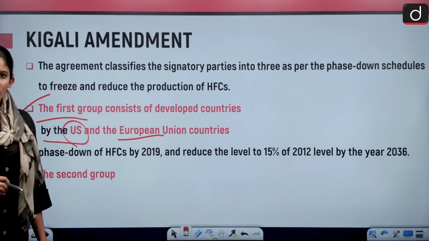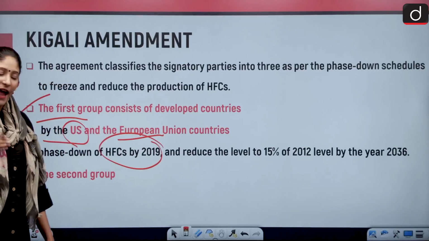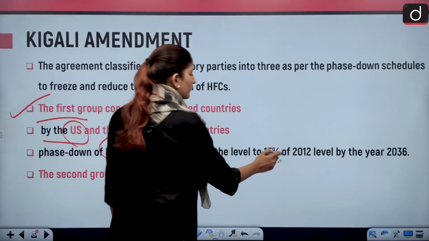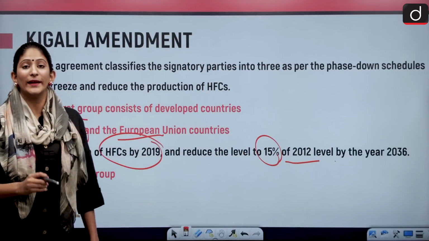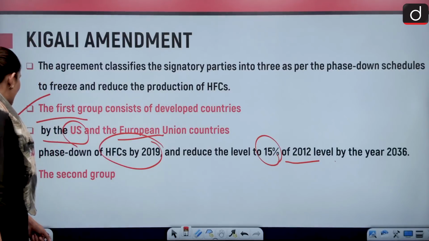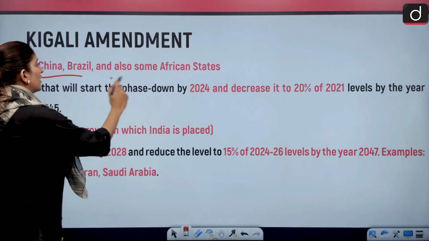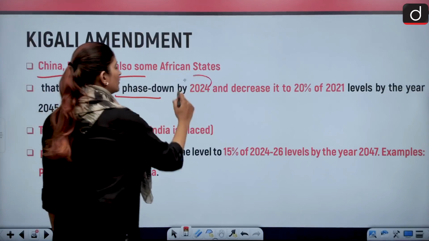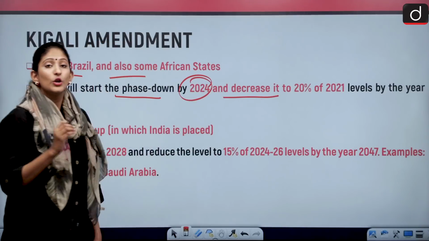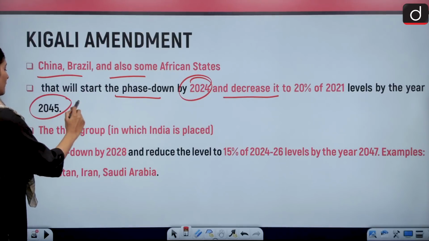They have to curb down their hydrofluorocarbons by 2019 and reduce the level to 15% of 2012 level by the year 2036. And the second group, which consists of China, Brazil and some African countries, developing countries, will start the phase down by 2024 and decrease it to 20% of 2021 by the year 2045.